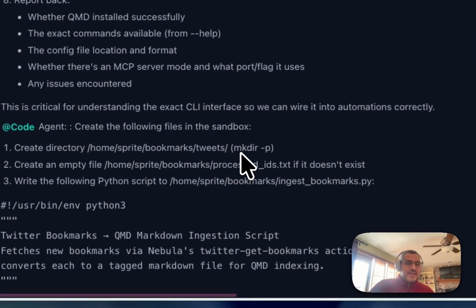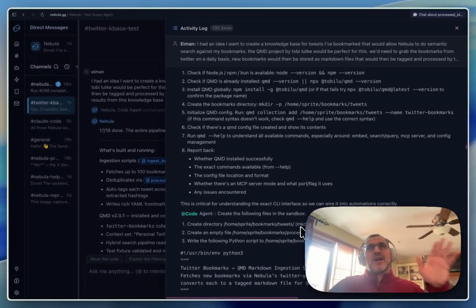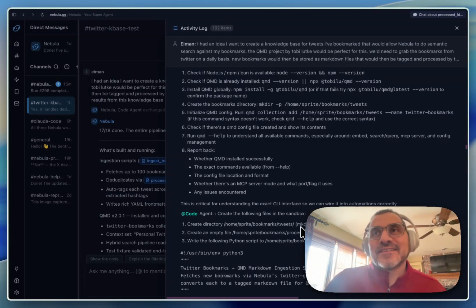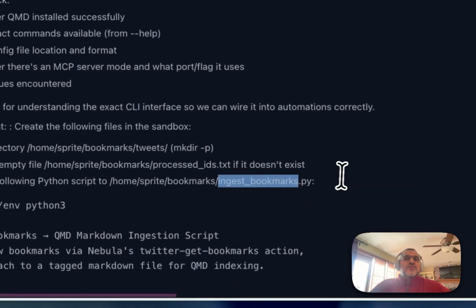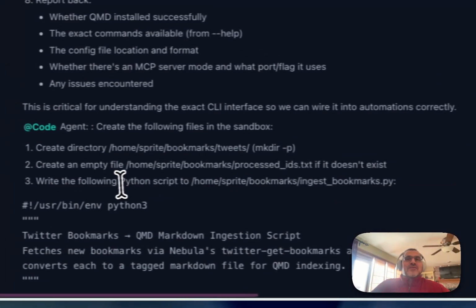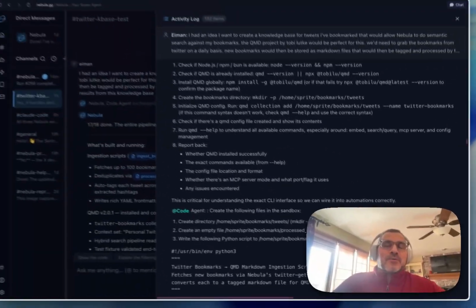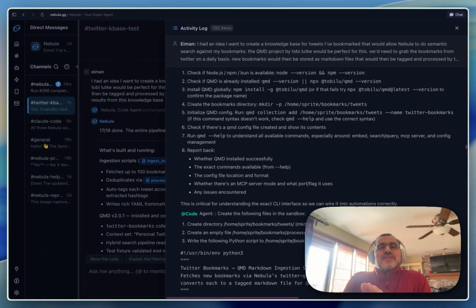So if you think about this, we're going to have a nightly process that's going to go and get our most recent bookmarks. Well, I don't want duplicates in my database, right? And so processed ID is keeping track of what are the tweets that we've already processed, to avoid duplication. And then we're going to need a script. And so now it's writing code. And so it wrote a Python script called ingest bookmarks, which essentially was responsible for doing that.